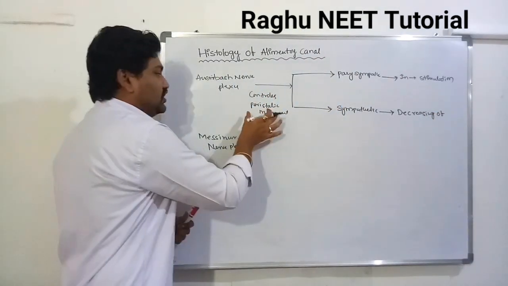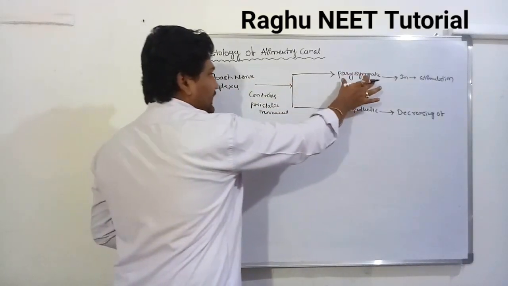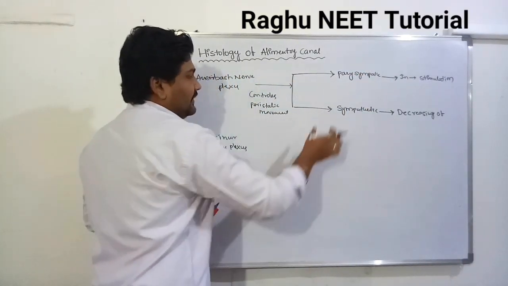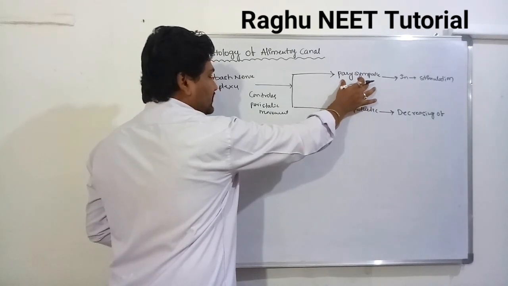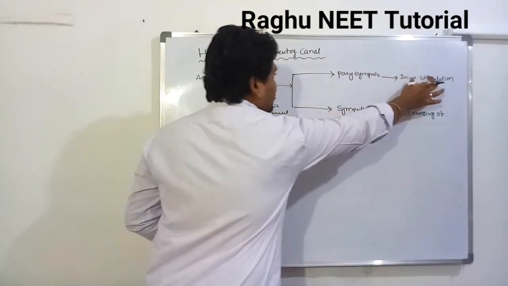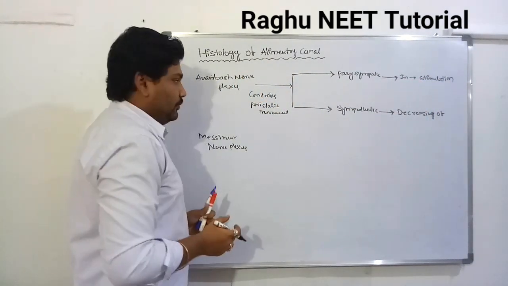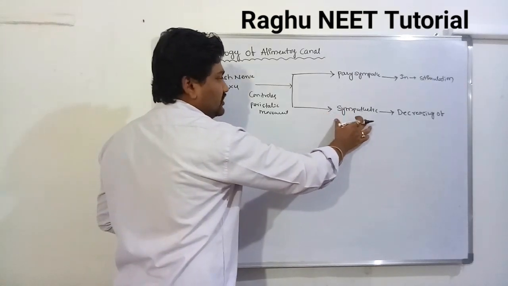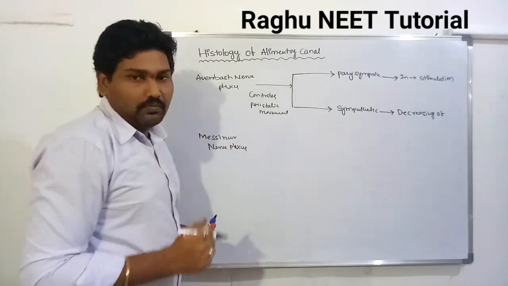Stimulation means peristaltic movement. Auerbach's nerve plexuses are controlled by the parasympathetic and sympathetic nervous system. The parasympathetic nervous system stimulates the Auerbach's plexuses for peristaltic movement, as well as the sympathetic nervous system, which is decreasing of peristaltic movement.